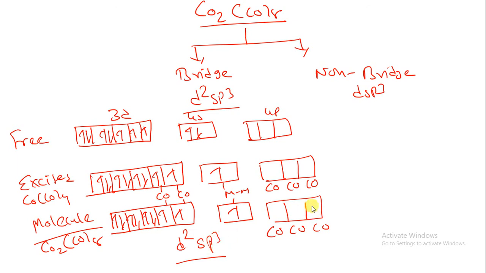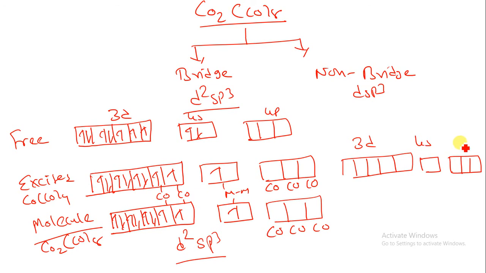The above structure is similar, but in the second structure, 3d, here I have a 4s and a 4p. Let us say 3d, 4s and 4p. Whatever electrons are there should be paired over here. So one pair, second pair, third pair, fourth pair and one unpaired electron, because there are a total of 9 electrons.